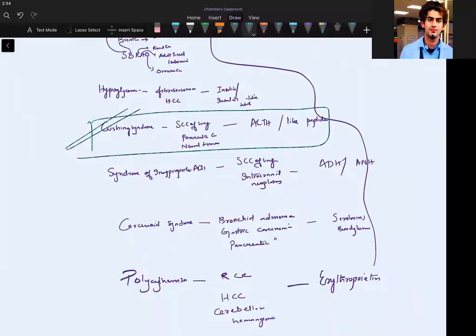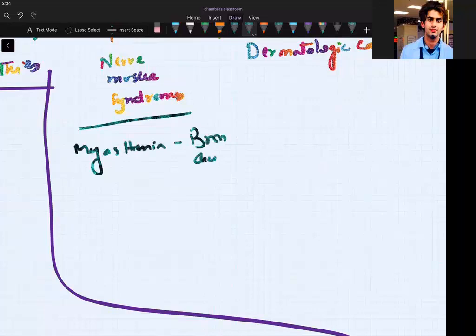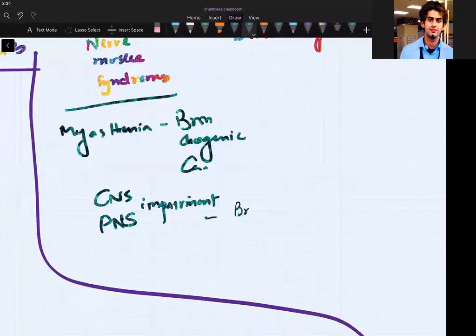Okay. Now let us go to what we have written next. Neuromuscular. Yeah, I think we remember myasthenia. Myasthenia is seen in bronchogenic carcinoma. We have CNS and PNS impairments, seen in breast carcinoma.